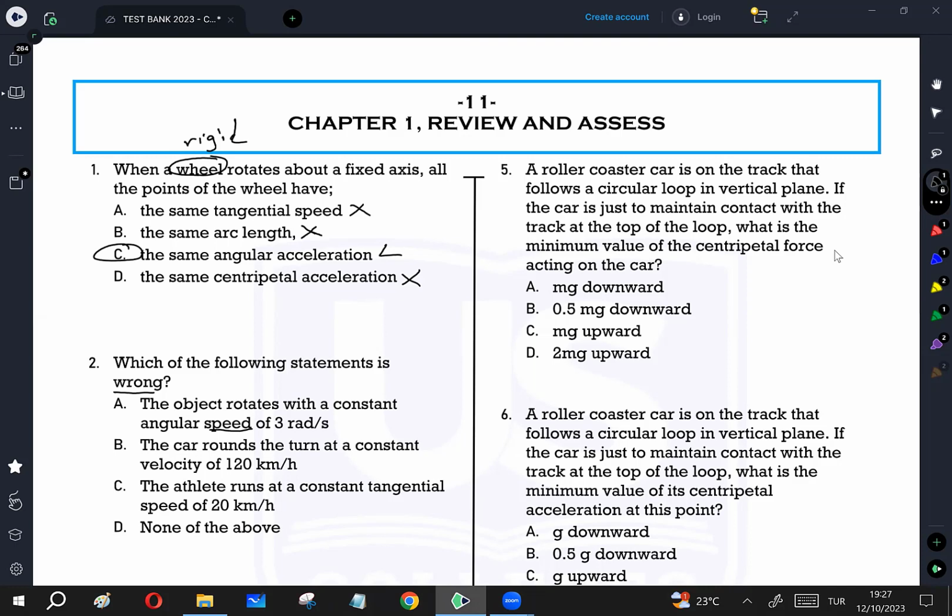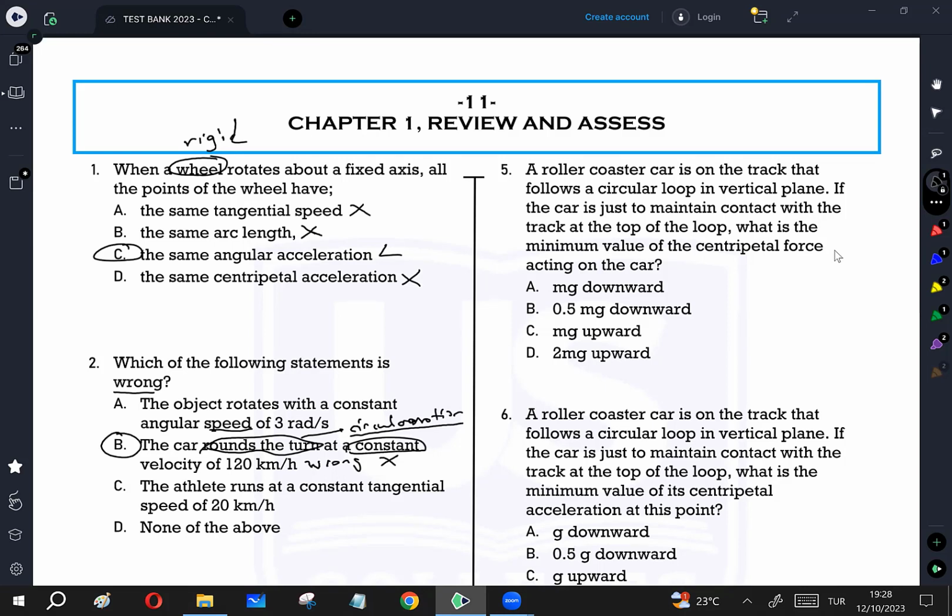The car rounds the turn at constant velocity. So this talks about circular motion. For circular motion, the direction of velocity is continuously changing. That's why it's impossible to be constant. This is impossible because direction changes. So this is incorrect, yani wrong. So B is the answer which we are looking for.